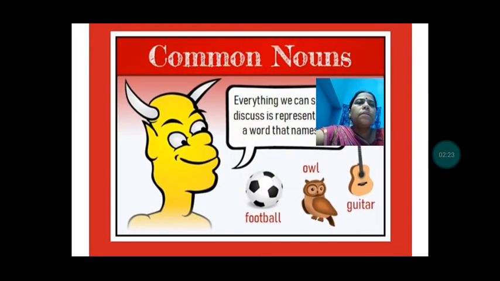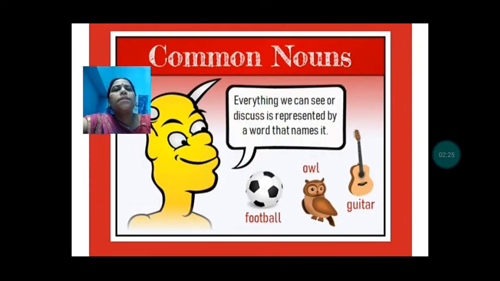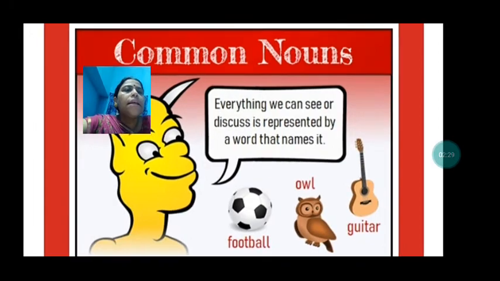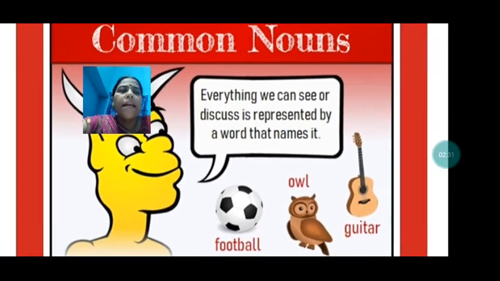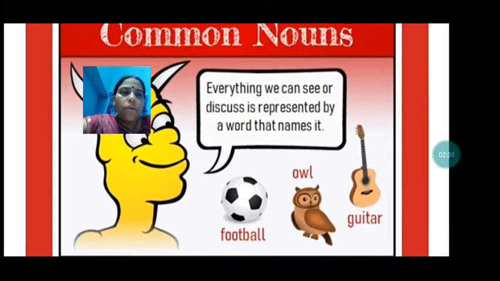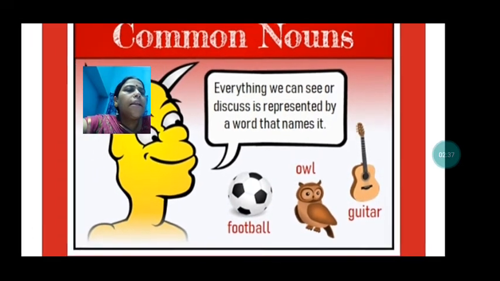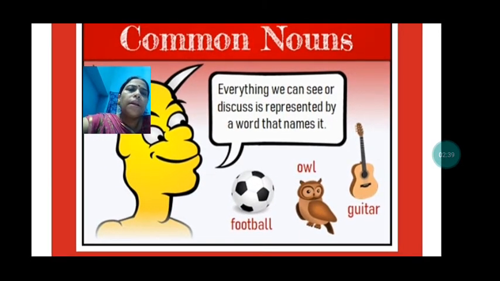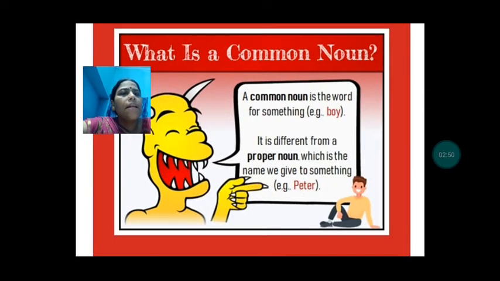Now see, let us understand common names. Everything we can see or discuss is represented by a word that names it. So everything we are talking about has a name. It has been represented. Like you can see here, football, owl, guitar. Everything has a name, and that is a common noun.